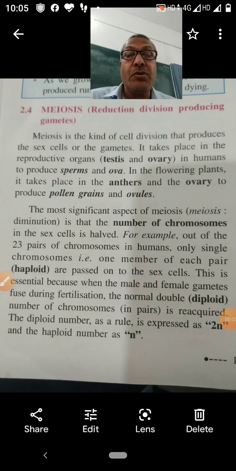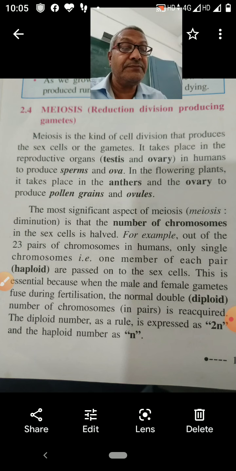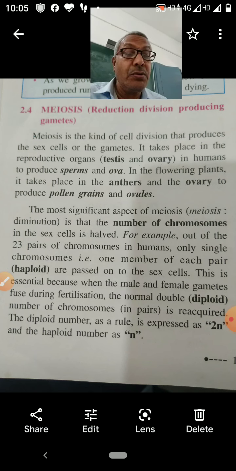Children, I am going to teach you meiosis cell division. You have to know what meiosis is. A kind of cell division that produces the sex cells or gametes is called meiosis. During meiosis division, sex cells or gametes are produced, male gametes and female gametes.